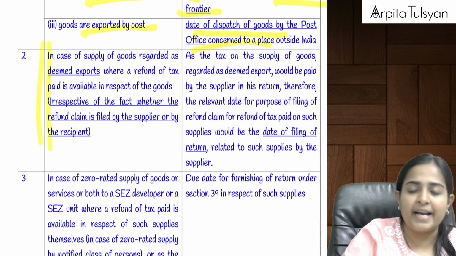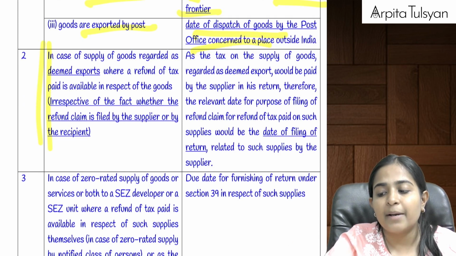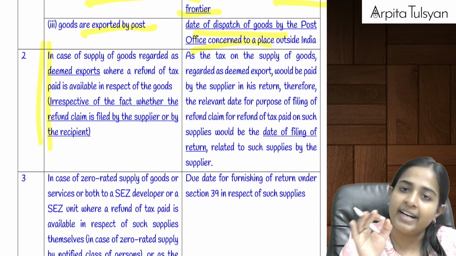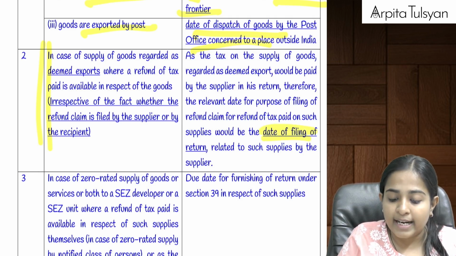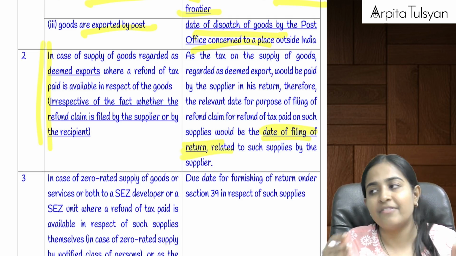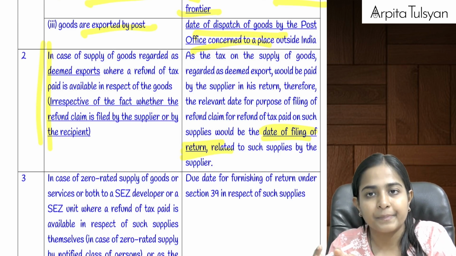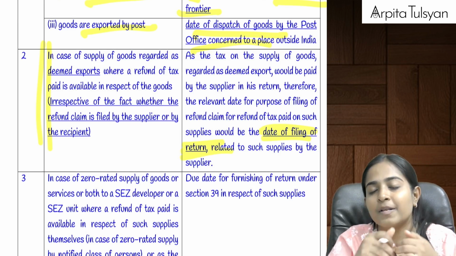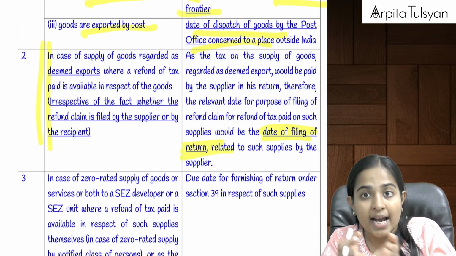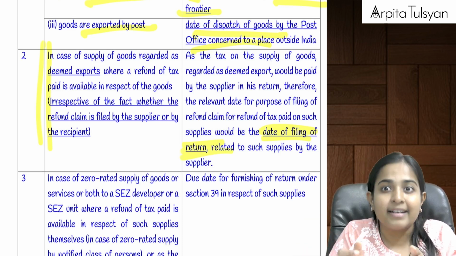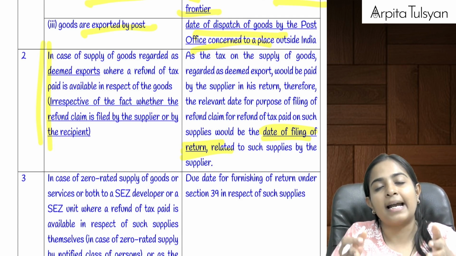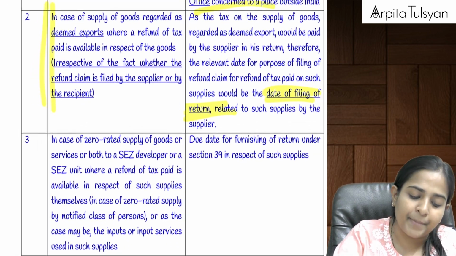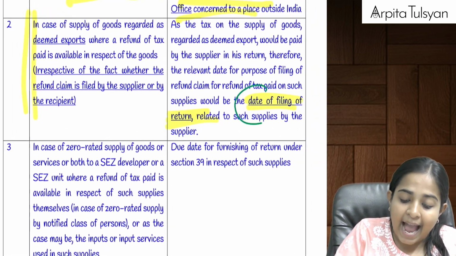In case of deemed export, the refund can be taken by the supplier or by the recipient, whoever takes. That relevant date remains the same. That is the actual date of filing the return by the supplier. The supplier would have shown it in his outward supply. He would have either collected the tax from the recipient or paid from his own pocket, but at least he would have shown it as his supplies. So in whichever return he has shown it as his supplies, from the date of filing that return, within a time period of 2 years. Here it is the actual date of filing.